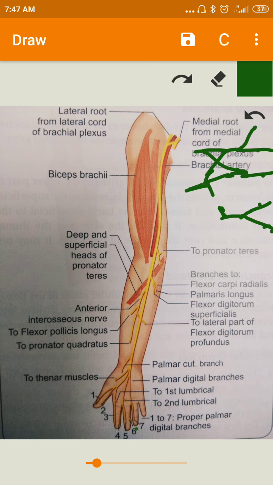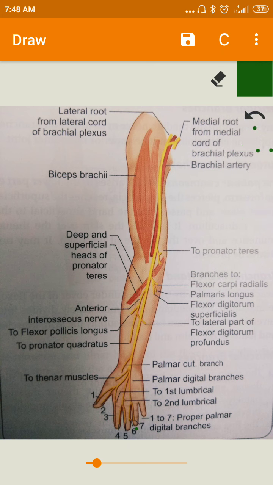So this is the axilla here. It is taking place in the axilla, on the third part of the axillary artery, in the upper portion of the axilla. It lies lateral to the axillary artery and it continues into the arm.